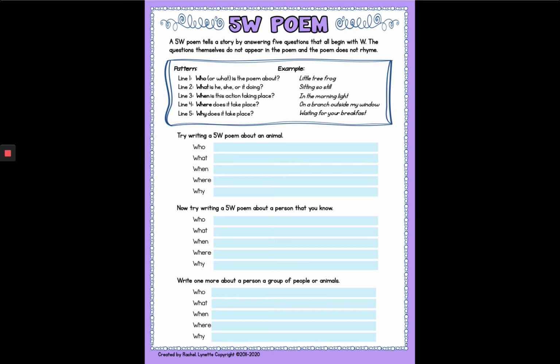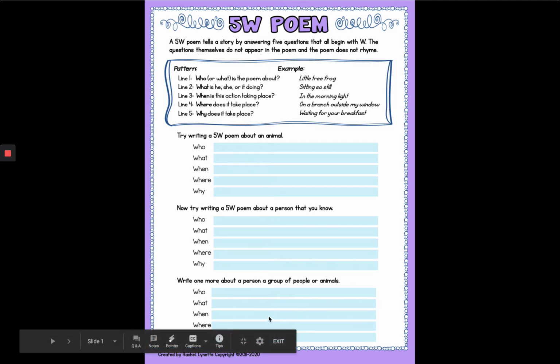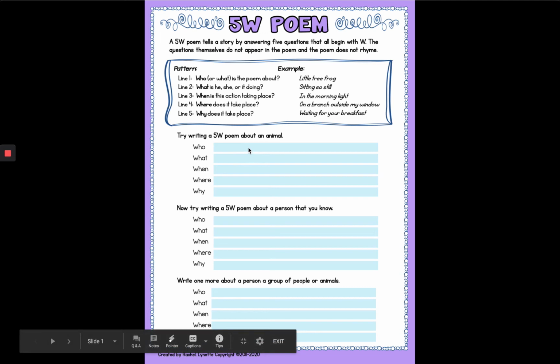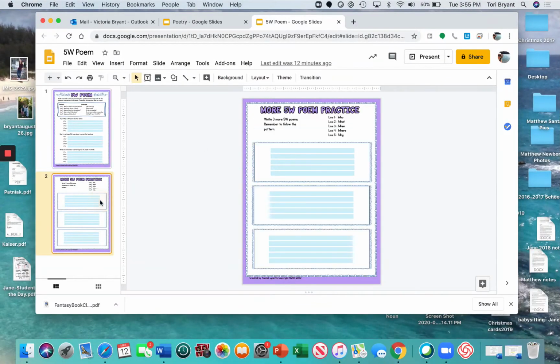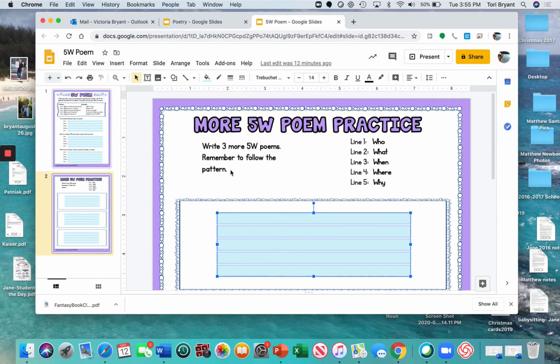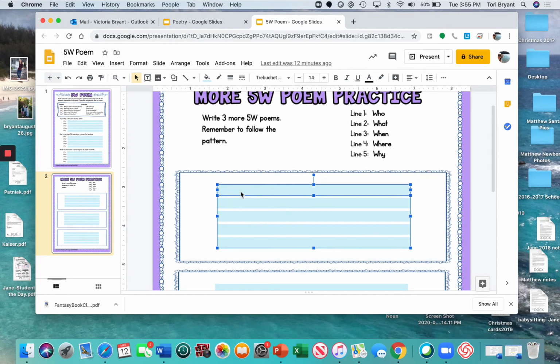Okay, so you're going to write 3 poems today, 5W poems. The first one will be about an animal, the second one will be about a person, and the last one is your choice. But I will do a little example with you so you can see how it can be done. And I'm going to do that on this page. I'm going to zoom in as soon as I can find Zoom. All right, and we're going to do this 5W. So 1, 2, 3, 4, 5. Okay, who, what, where, when, why.